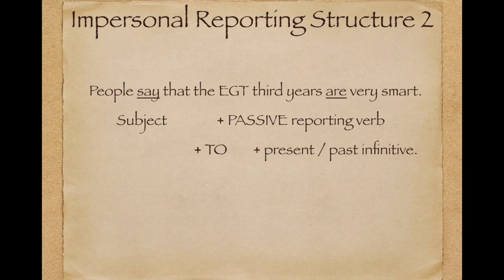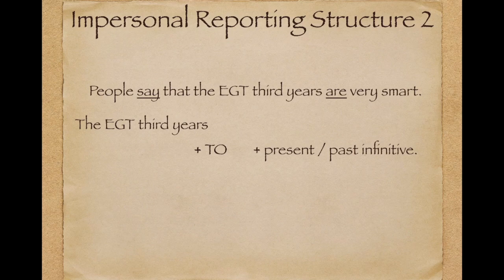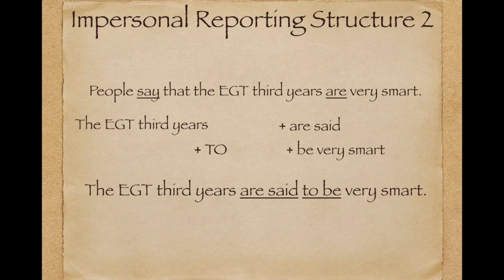All right, let's try it here. People say that the EGT third years are very smart. So we ask, who are we talking about, or who are people talking about? And it's EGT third years. And then we need to take the reporting verb, which is say, and put it in passive. So are said. Now we have to take the word are and make it infinitive form. So are is just a form of be. So we have to be very smart. In our final sentence, the EGT third years are said to be very smart.